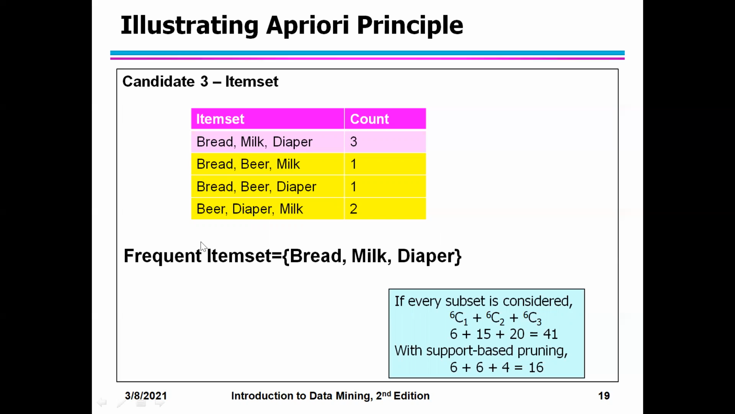Okay. So this is how we calculate the frequent item sets using the Apriori principle. Is this concept clear? Yes, ma'am. Is it clear, students? Okay, fine then. Good.